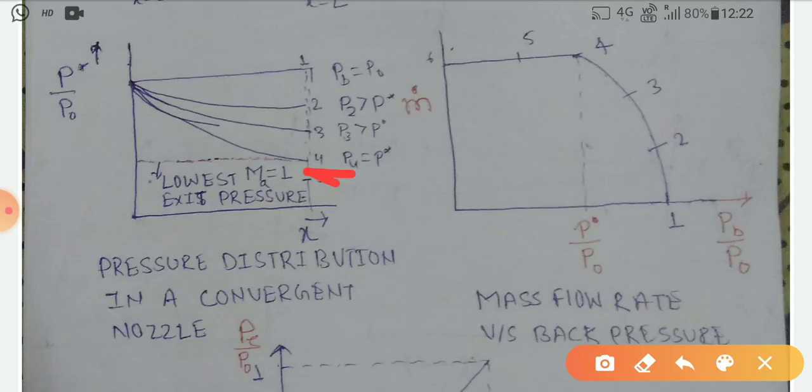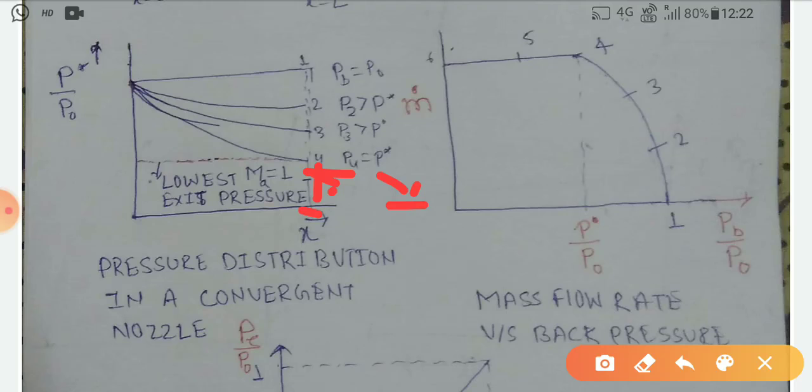Then P star is called critical pressure, because after you go below it there is no change in pressure. So this is called the critical pressure.